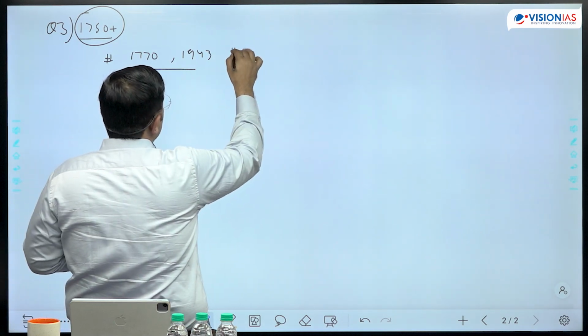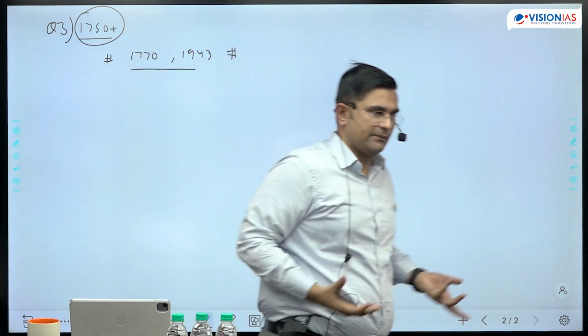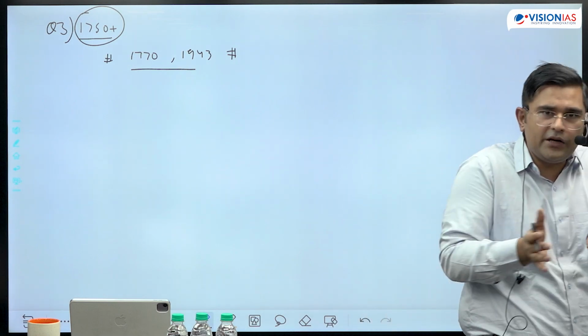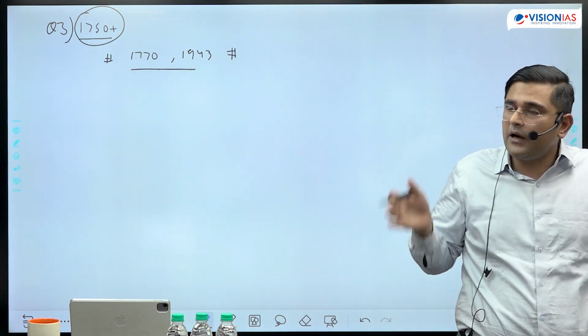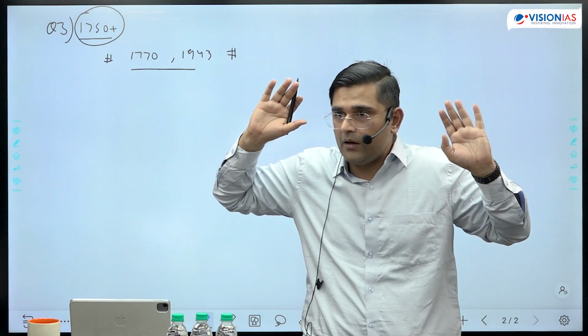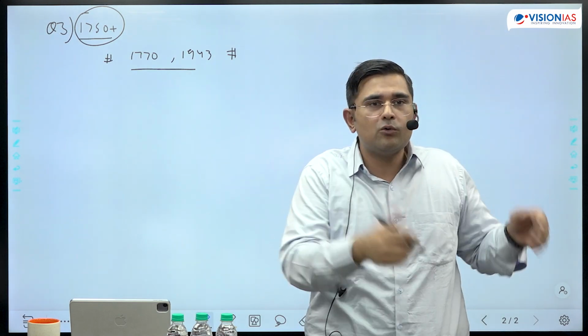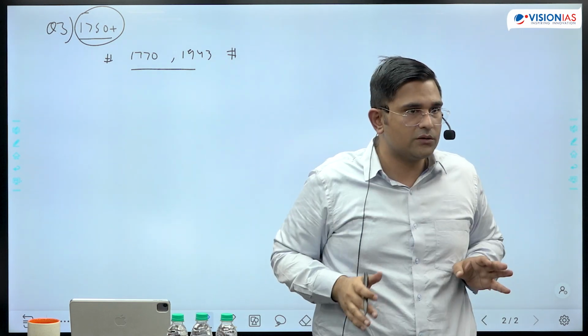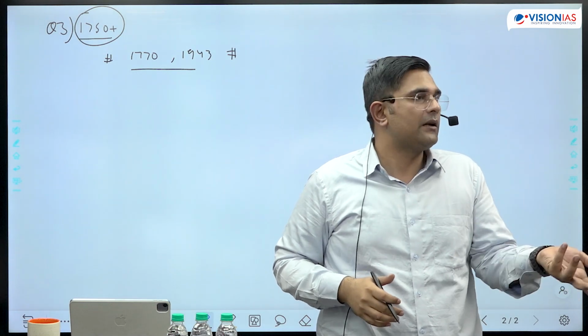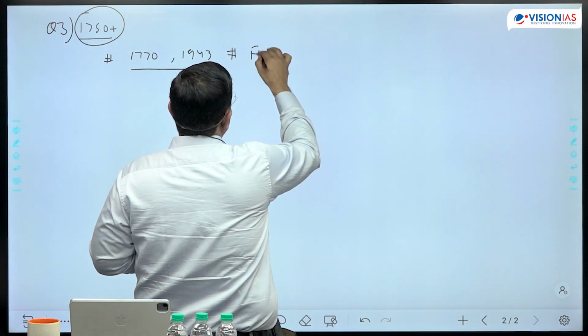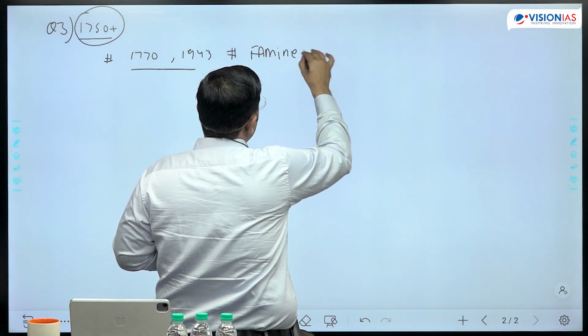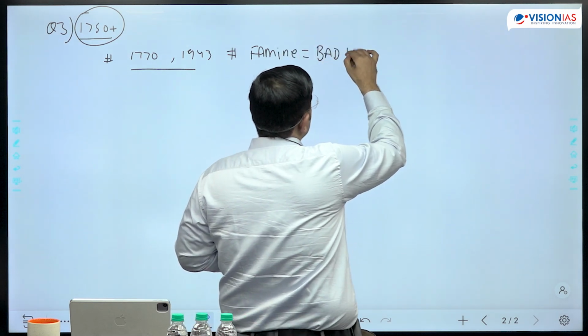Second component that comes into operation is to define what is famine, in your mind at least. So logically socho. We do not know the answer, but let us logically start thinking. How to answer questions in the interview, how to answer questions in the mains when we do not know the answer. Logically sochte hain bhai, sabse pehle what is famine. So you can mention that basically famine is equal to bad harvest.